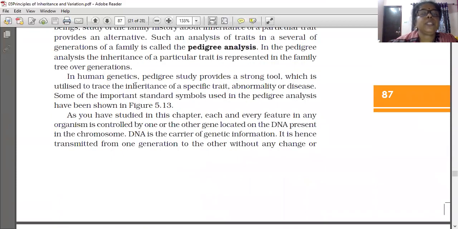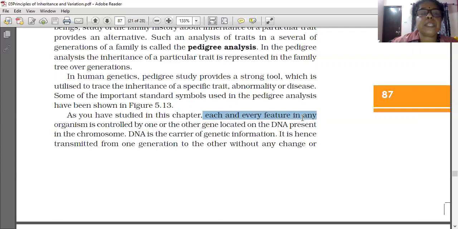In human genetics, pedigree study provides a strong tool which is utilized to trace the inheritance of a specific trait, abnormality or disease. Some of the important standard symbols used in pedigree analysis are as you have studied. In this chapter, each and every feature in any organism is controlled by one or the other gene located on the DNA present in the chromosome. DNA is the carrier of genetic information and is hence transmitted from generation to generation. This is a very important point.